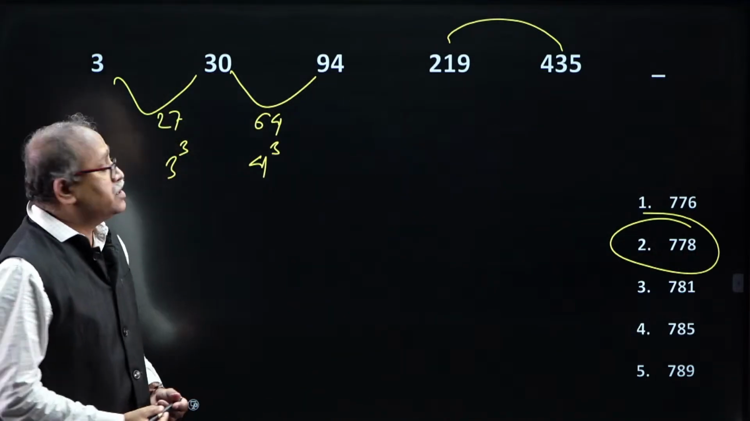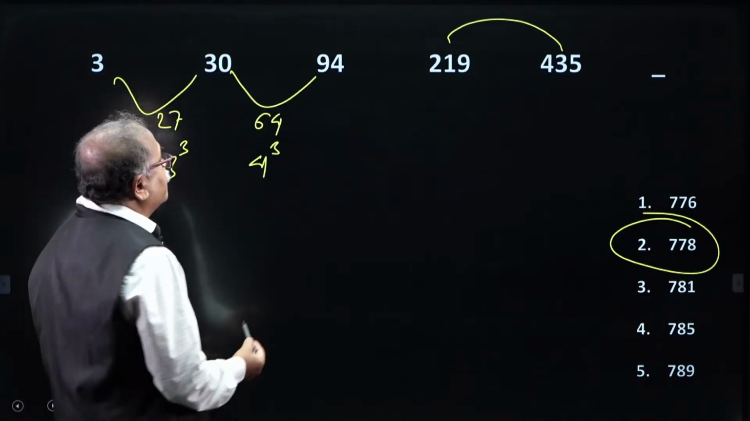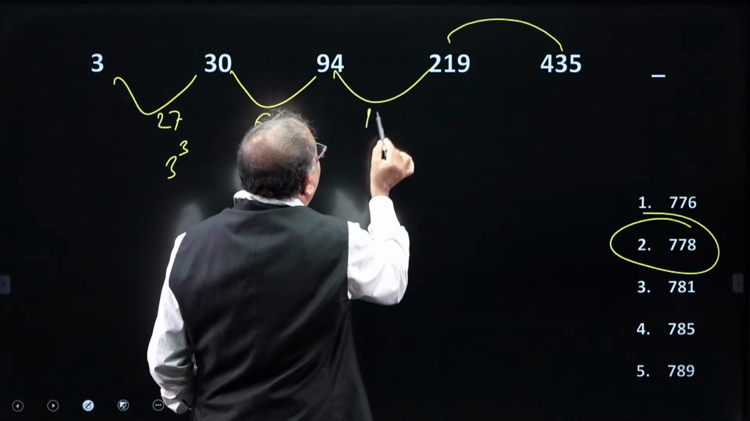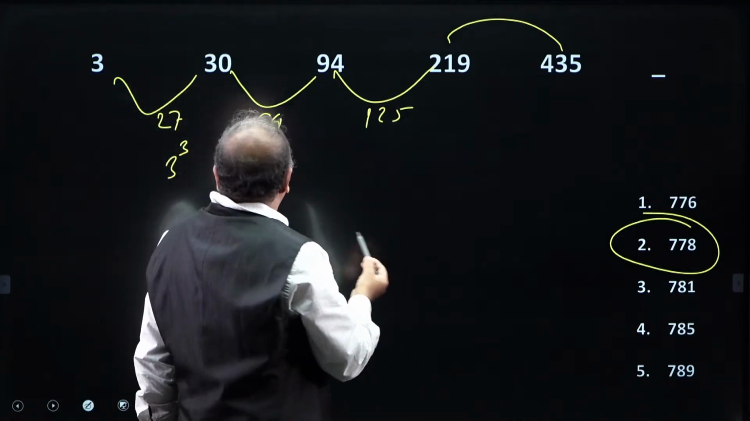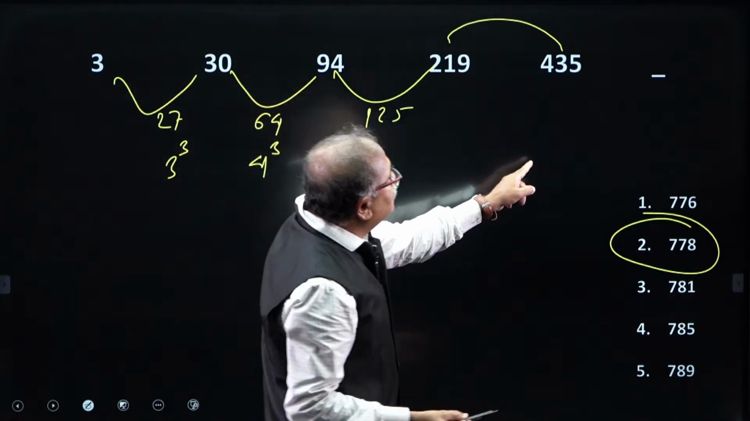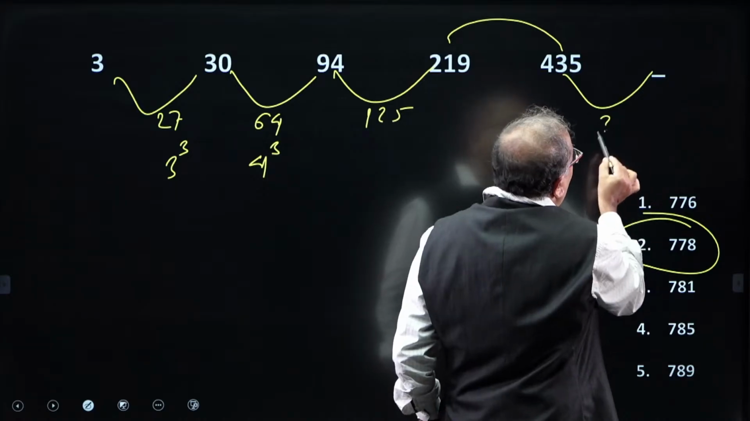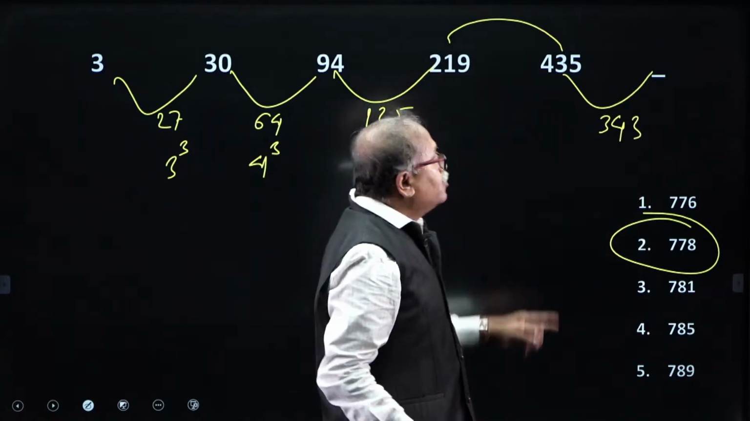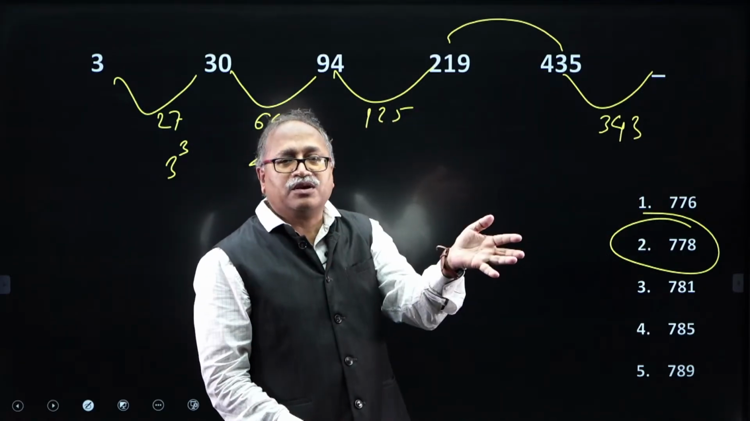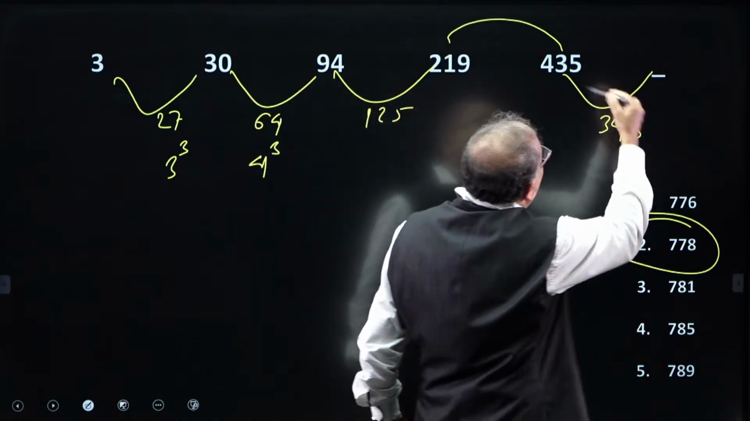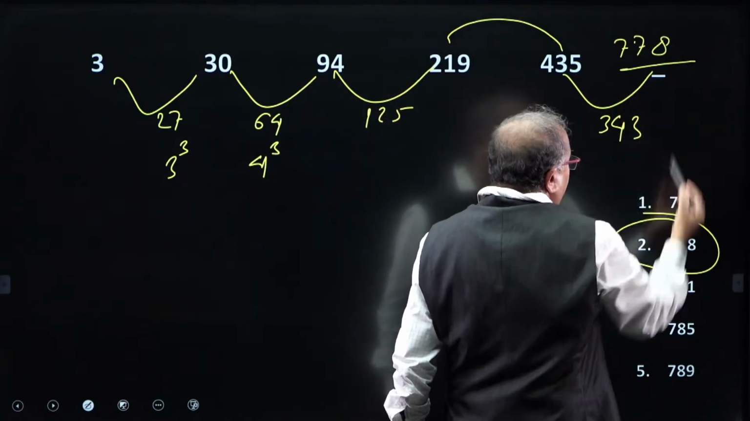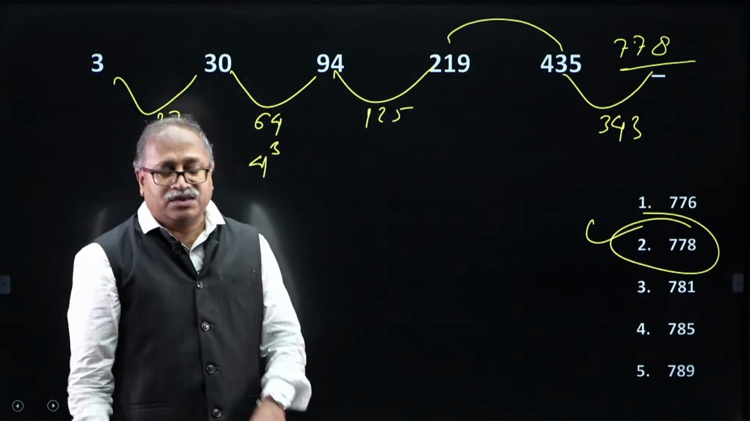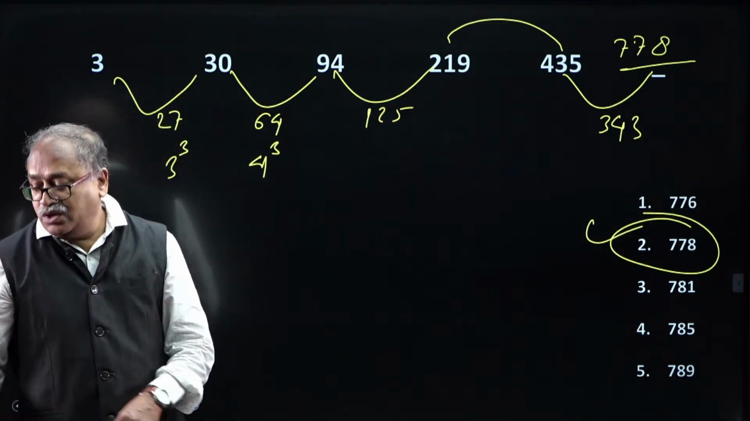Let me check what the next difference is. 5 cube is 125, is it 125? Yeah, that is right, it is done. So, 3, 4, 5, 6 and 7 cube is 343. Do not check this one because we already got the pattern. So, here it comes, that is 8 and 7 and 7, 778, rightly answered the question.